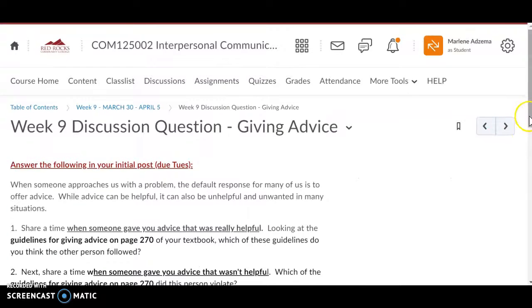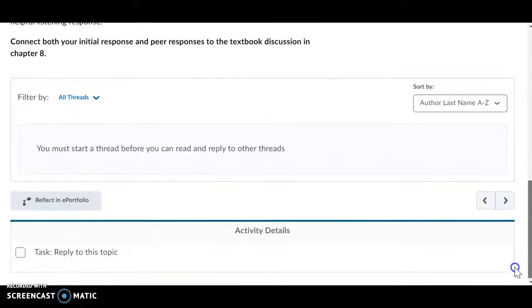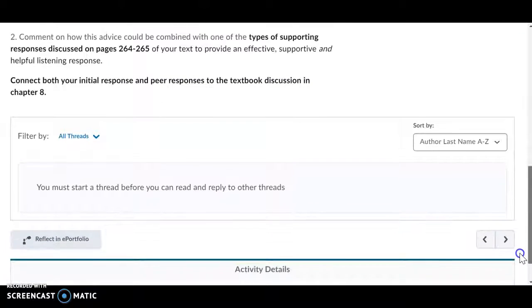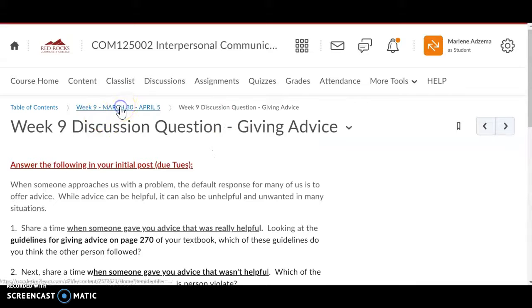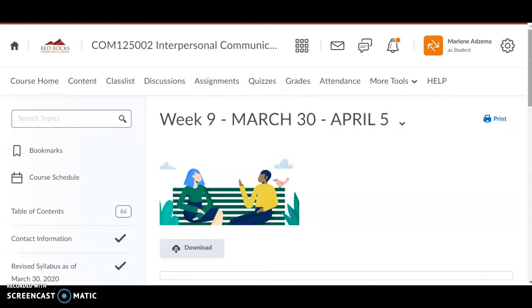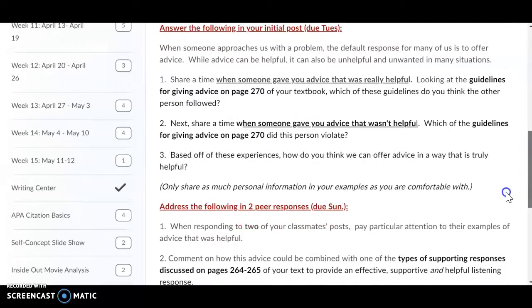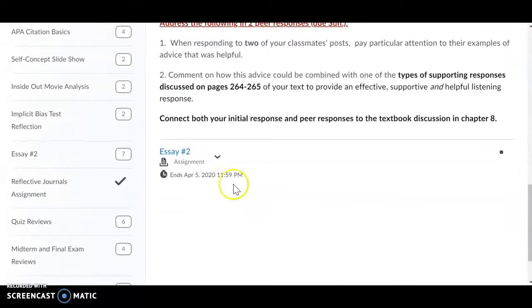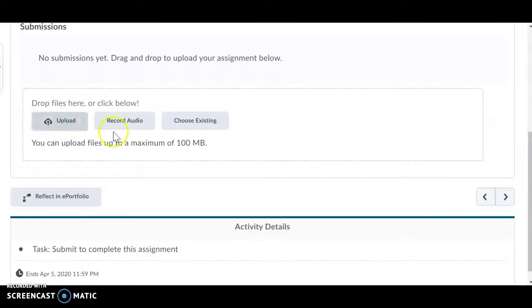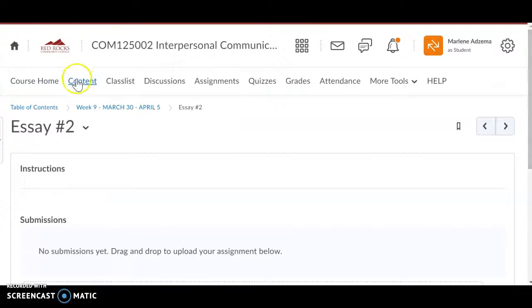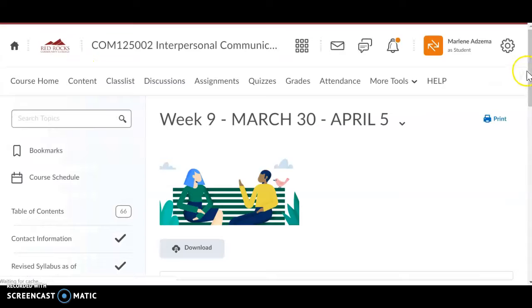If you scroll down here, you'll see that you can go ahead and post your response once it is open. I think everybody should know how to use the discussion since we've used it before, but please don't hesitate to contact me if you have any questions. As we continue to scroll down, any assignments or quizzes that are due will also be in the weekly module, and you can click on the link there and that'll take you to the assignment submission folder or to the quiz. You're welcome to go into the content and see what's coming up.